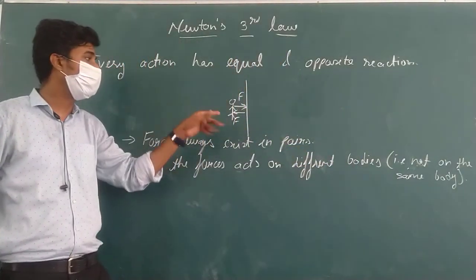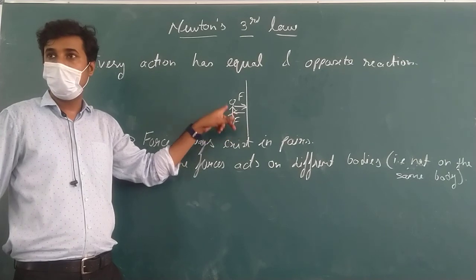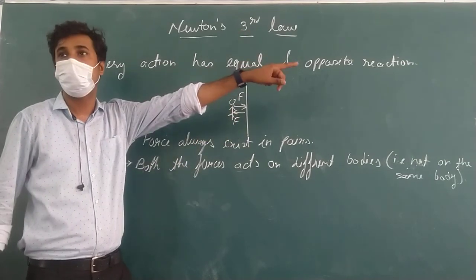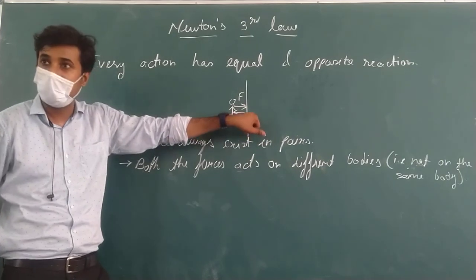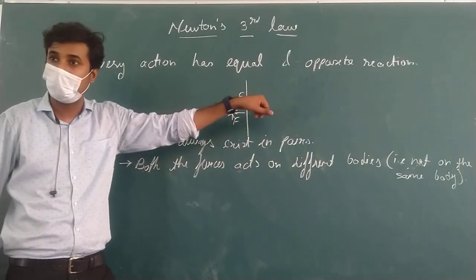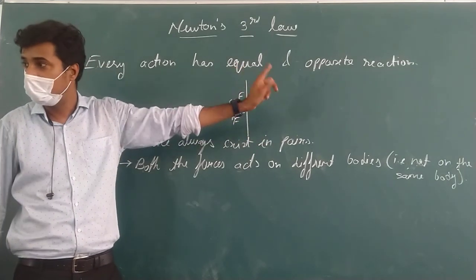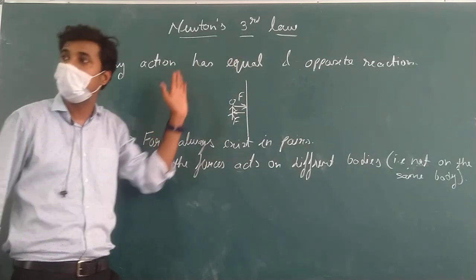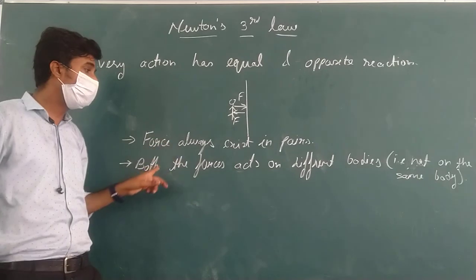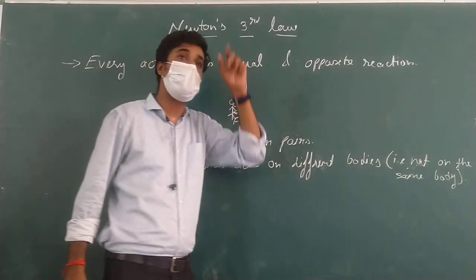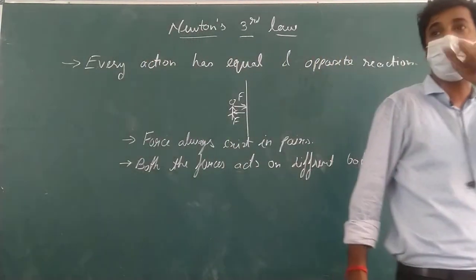If one force is applied, for example, this was a man and he was applying the force on the ball. Yes or no? But at the same time, the ball was applying the force on the man, not on the ball itself. Both the forces are not acting on the ball. One force is acting on the ball and one of the forces is acting on the man. So both the bodies are different. And what would happen if both the forces were acting on the same body?